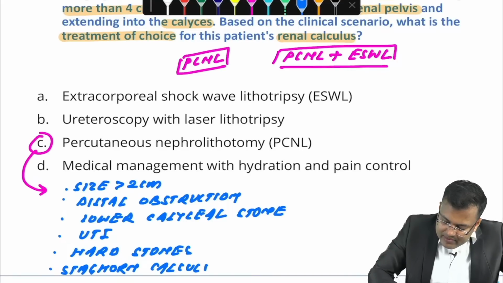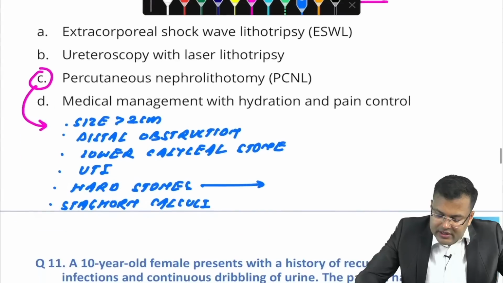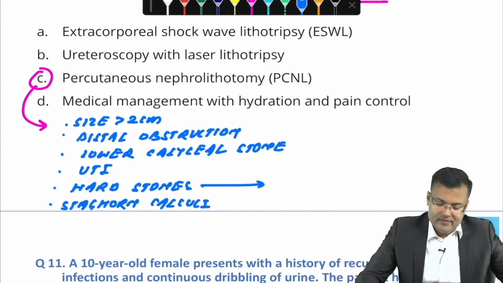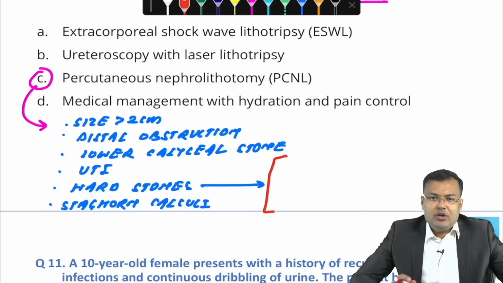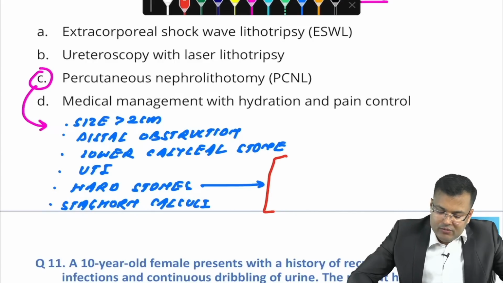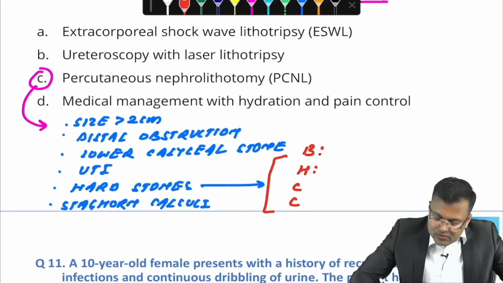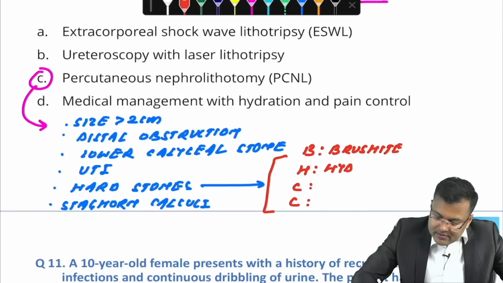Clear, guys? Now tell me, what are the hard stones not easily broken by ESWL? Simplest question. Hard stones not easily broken by ESWL, the mnemonic is BHC2. So full form: brushite, hydroxyapatite, cystine and calcium oxalate monohydrate.